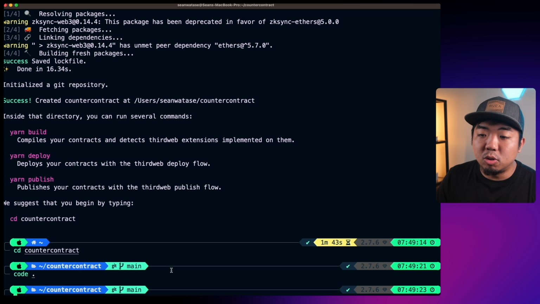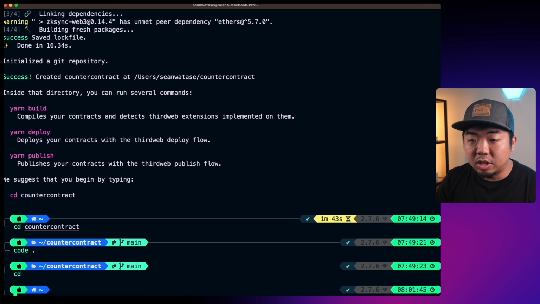I'm going to come back to my terminal here. I'm going to change out of our counter contract and clear this. And we're going to now build our Web3 application. Now I'm going to create a Next project here. I'm going to run npx create-next-app, and I'm going to call this our counter app.